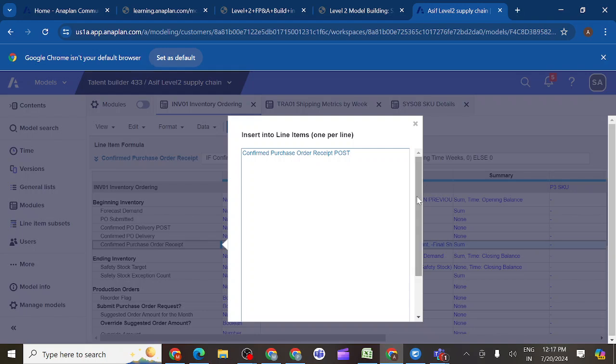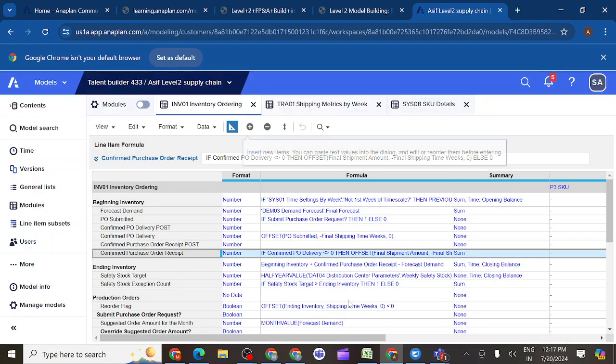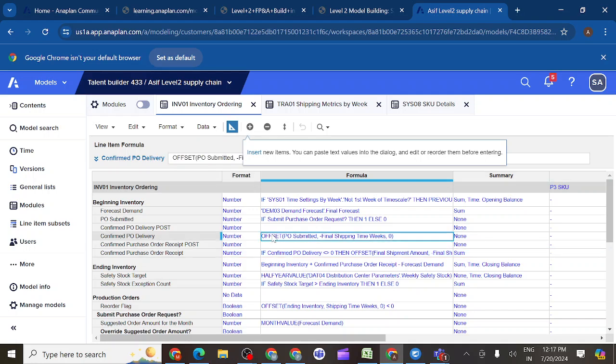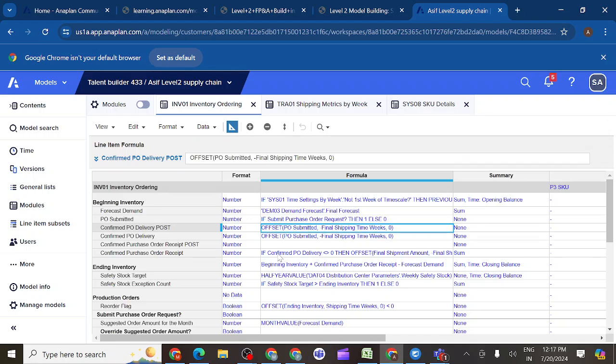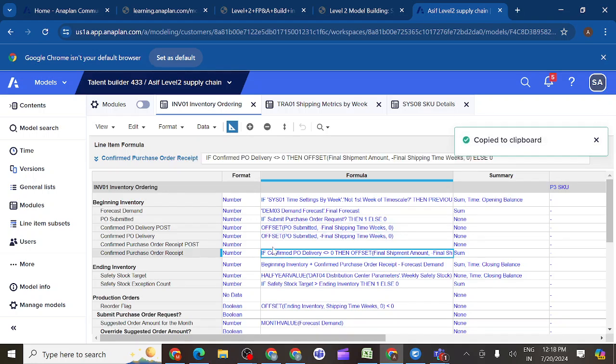With POST I want to write the formula for this line item. Same formula I will write, but the thing is I will write POST. So you can see I will write this formula here, and I will write this formula here. The thing is just I will do the POST here.